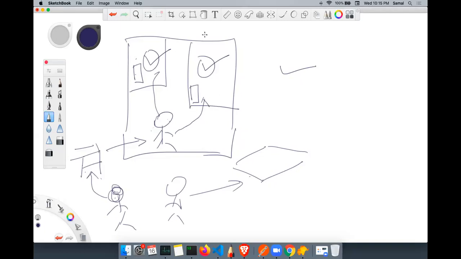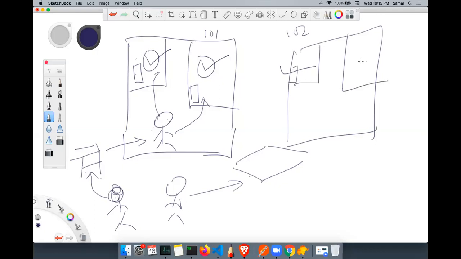But this is flat number 101. Then again there will be flat number 102, and all of them have the same structure. So let's say you consider this as the main function, f1, this one f2, and both of them have different functions. This function can only call these two functions, and this function can only call these two functions. This is how the scoping works. Is that clear? This was for those who didn't understand it.